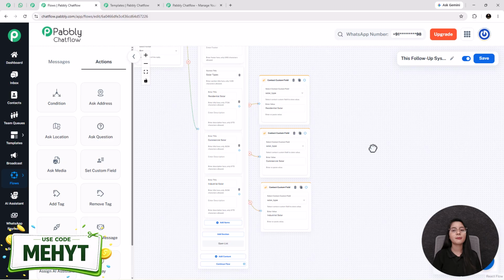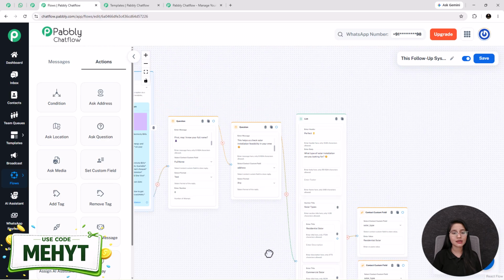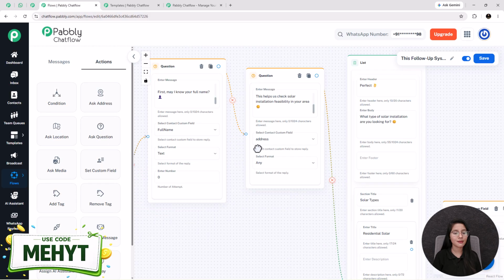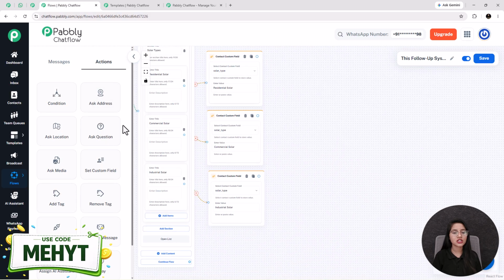Now whenever the user selects the solar type, my bot will reply to them by asking them to send their monthly bill and their contact number. For that, I am again doing the same as I did here, meaning I am adding 2 more question nodes in this flow.